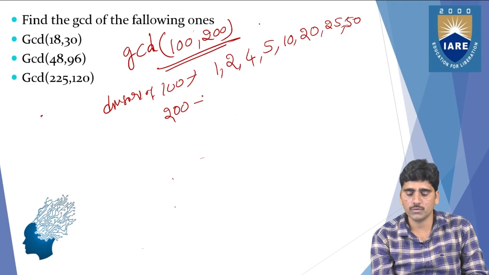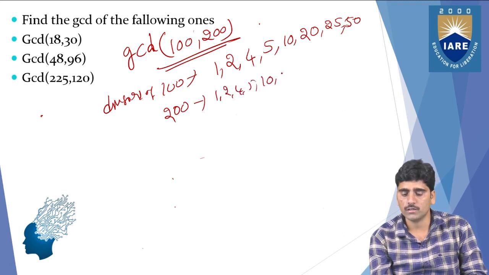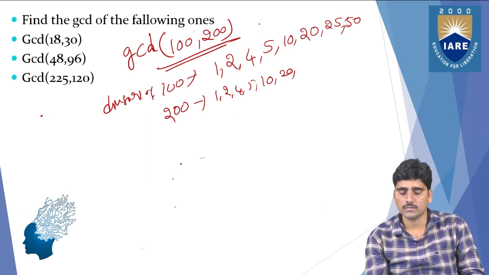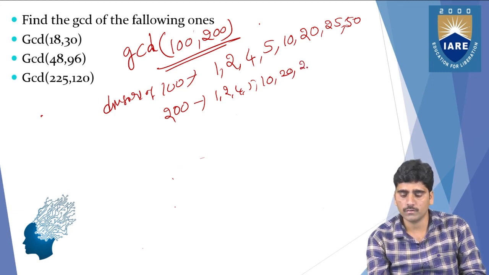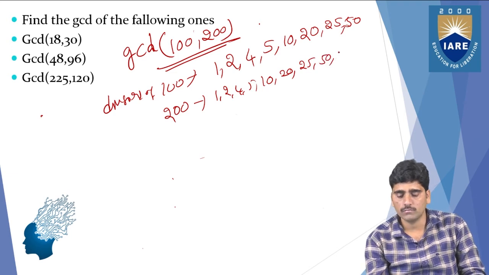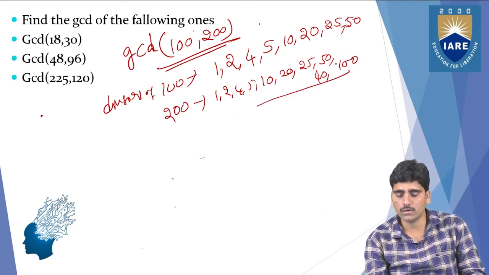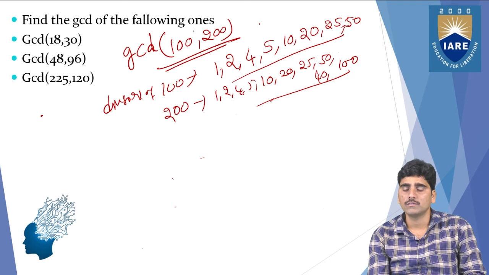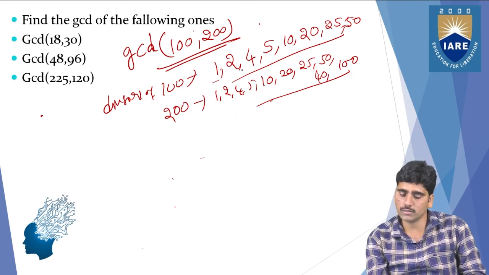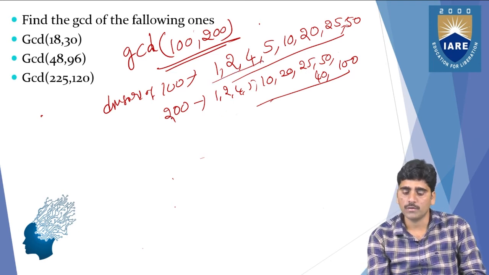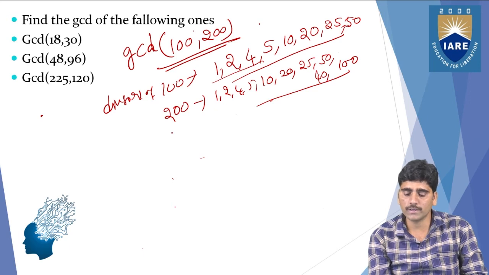And for 200 also you can write 1, 2, 4, 5, 10, 20, 25, 40, 50, 100 also are there. So you can write all these different divisors. But we need to take the common divisors.